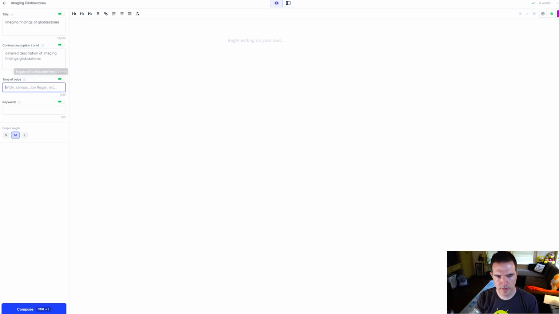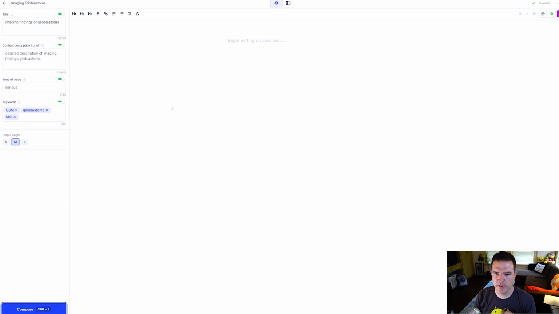Glioblastoma. Let's stick with serious, so we don't really throw it off. Let's see, keywords: GBM, MRI, brain, tumor. Now let's try this. Let's see how it's going to go.